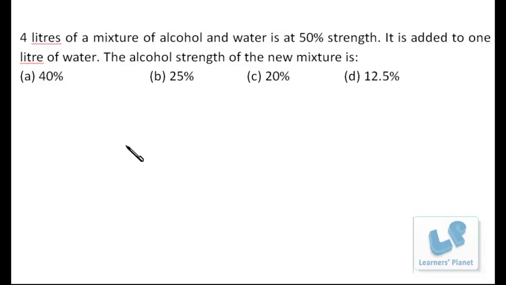Now this question can be done mentally, no paperwork is required. 4 liters of a mixture of alcohol and water is at 50% strength. It is added to 1 liter of water. The alcohol strength is... Now it's very simple.